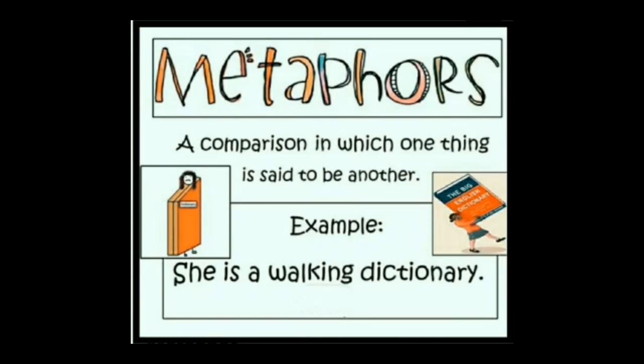No. She is a walking dictionary means we are comparing her intelligence, her vocabulary power, with a dictionary, because in a dictionary you will find plenty of words, parts of speech, many other things together. So you are telling somebody is a walking dictionary. So this is comparing directly without using the words like or as, and is known as a metaphor.